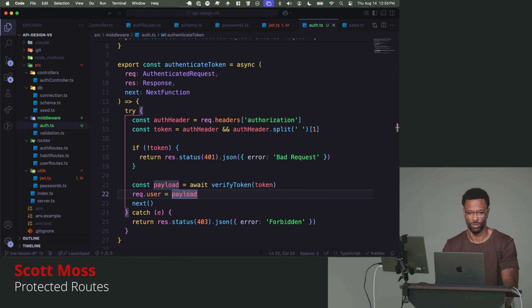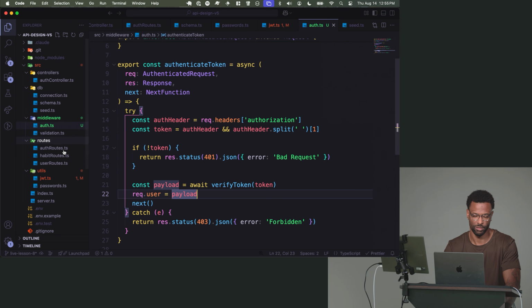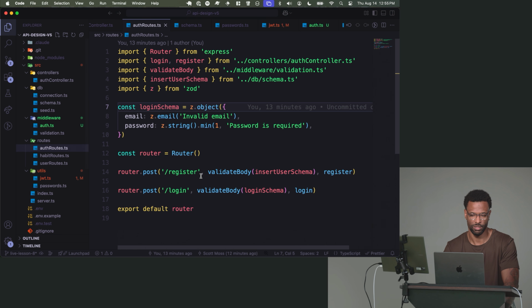Let's go protect some routes. So what are some routes that we can protect? If we go and look, should we protect the auth routes?